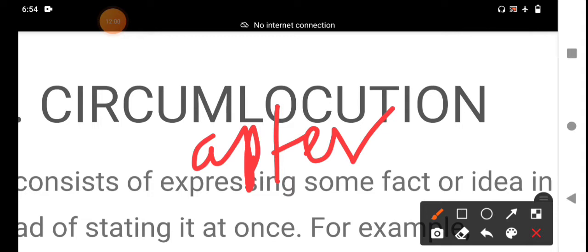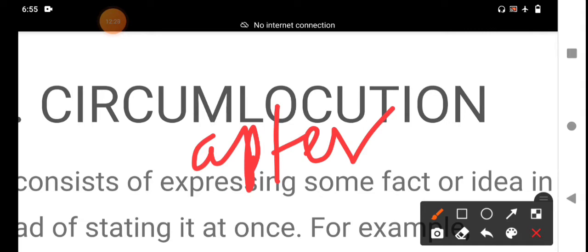Instead of saying keep food in the fridge, a single sentence, his mother expresses the idea: an electrical cupboard with a series of drawers to put your food, to make it cold. This is circumlocution, figurative language. You should understand, my dear students.